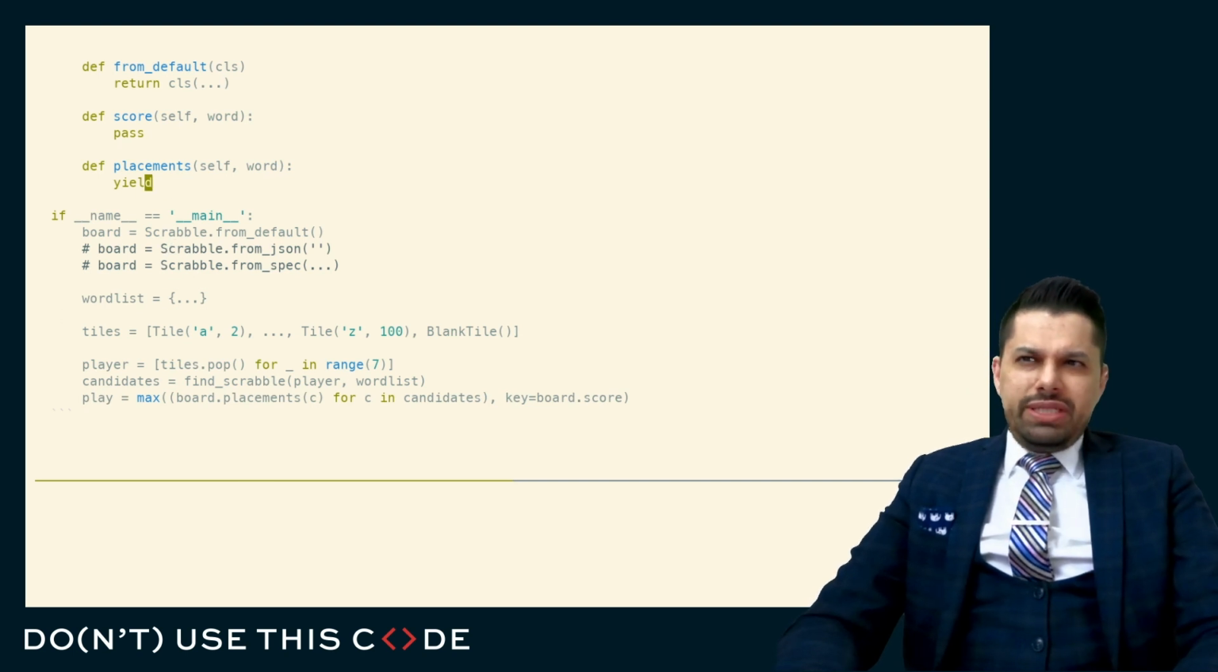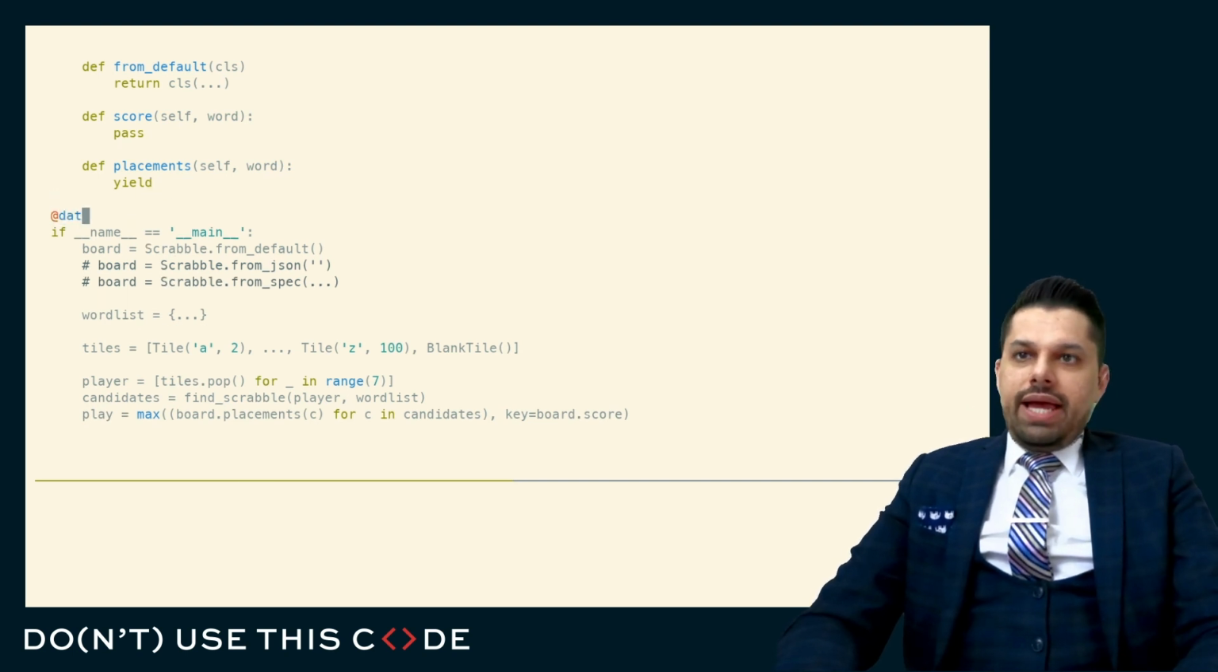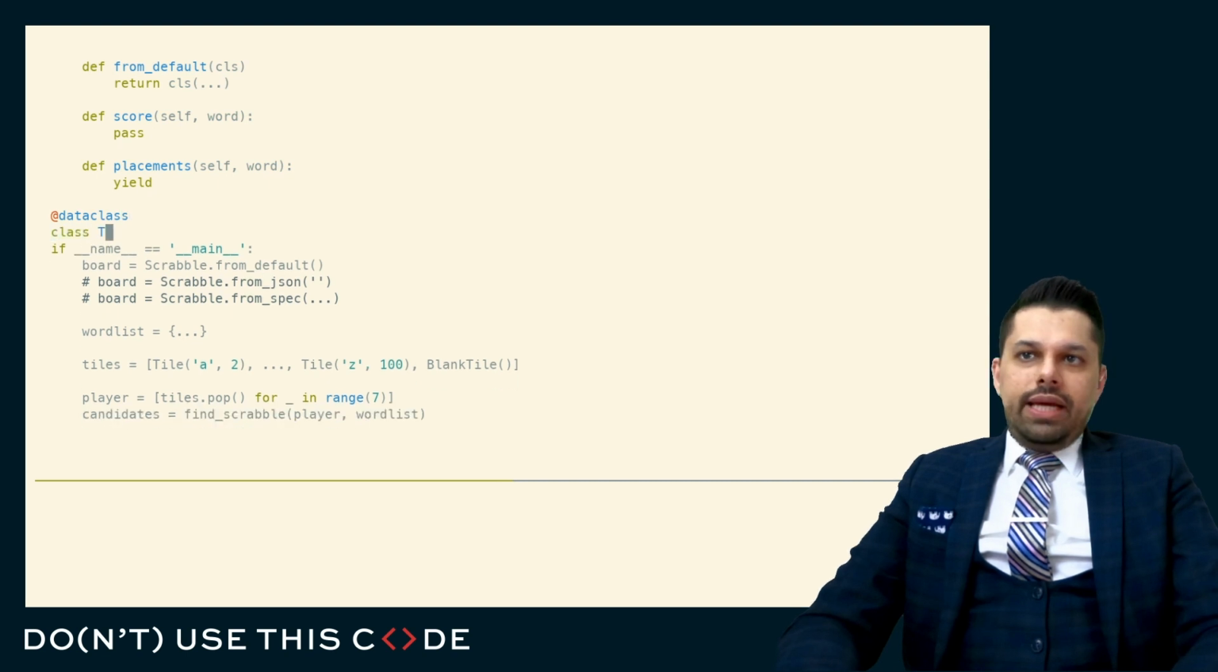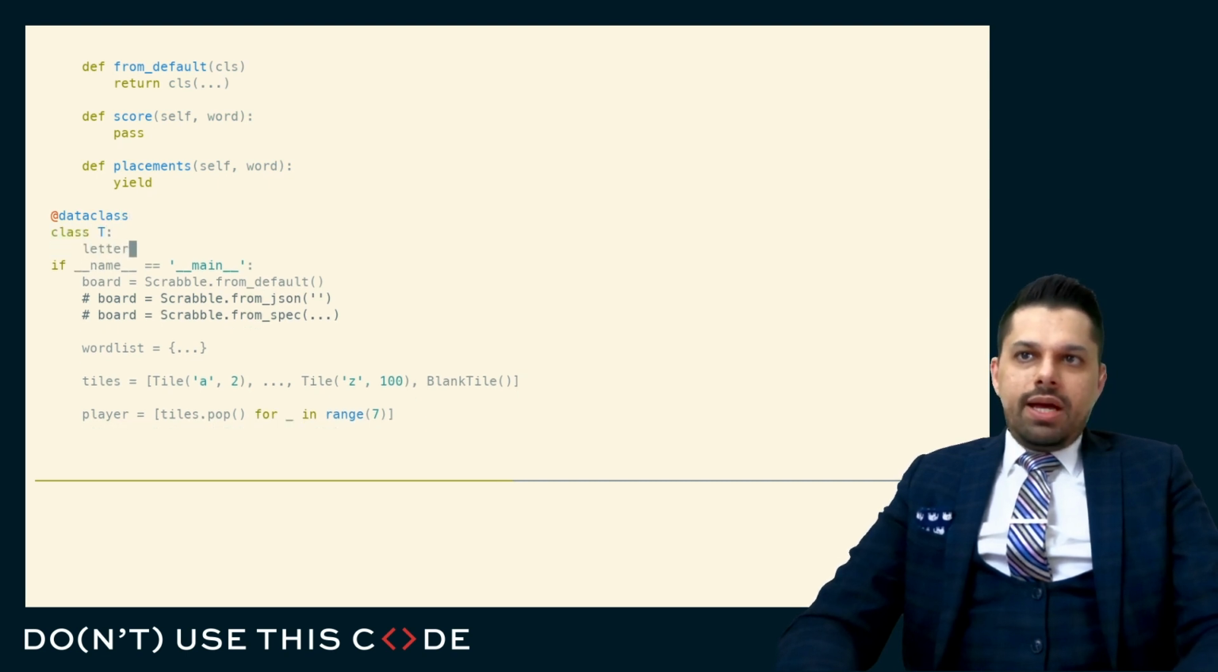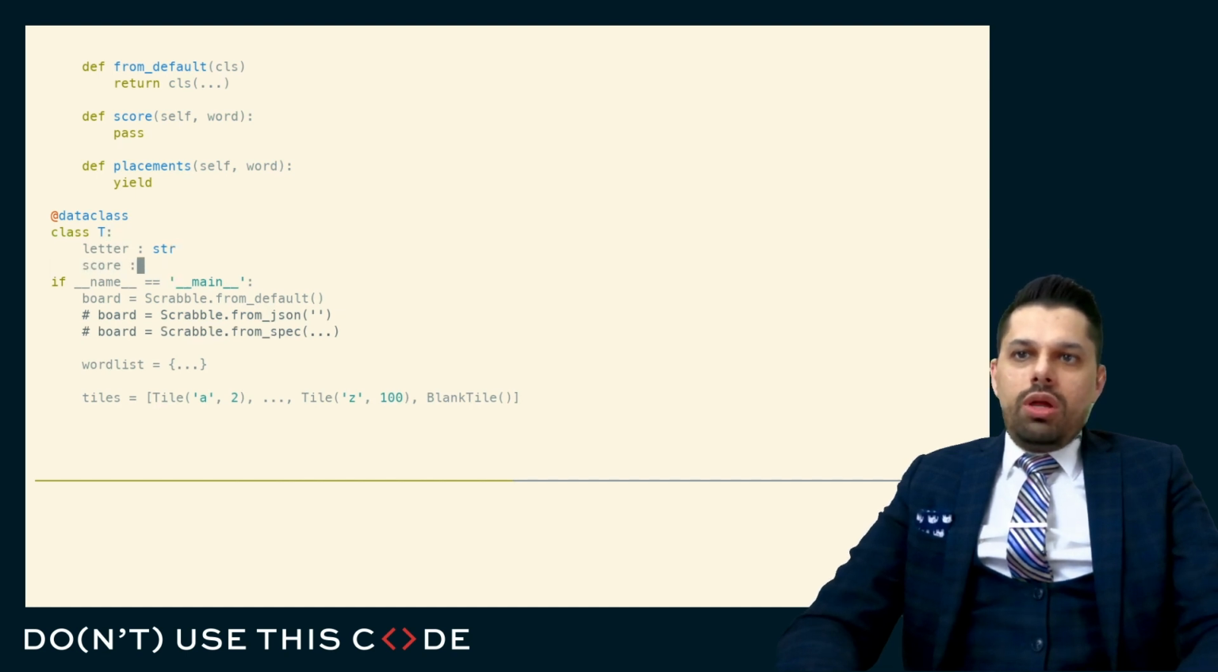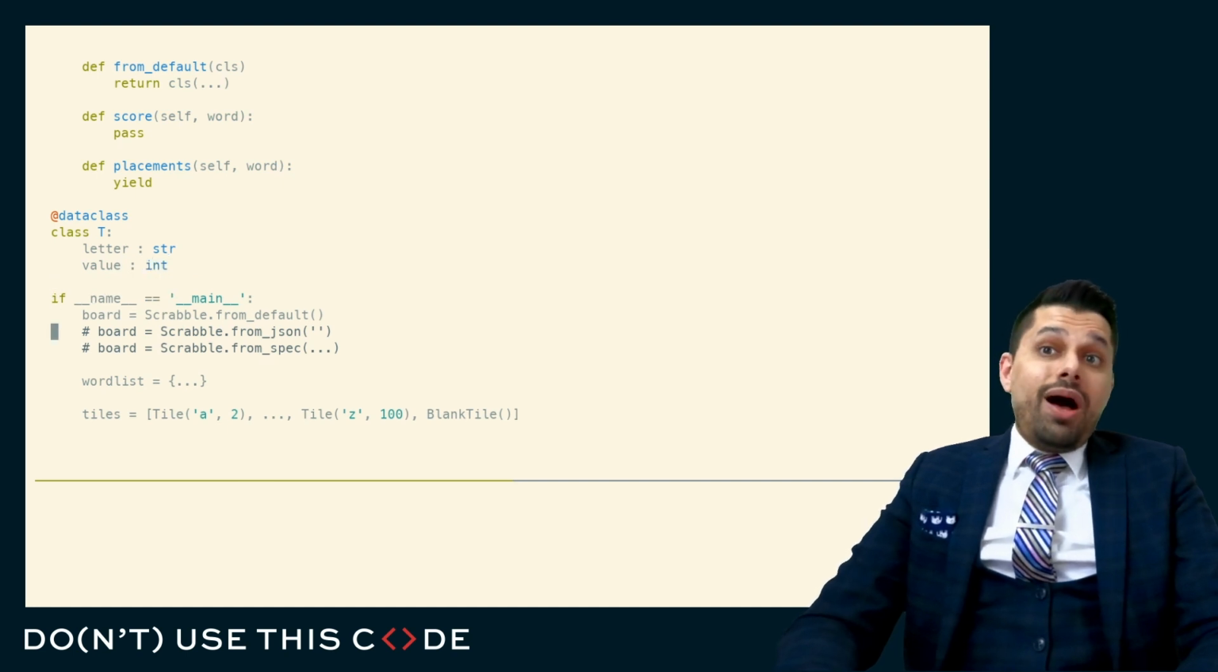Clearly, our tile is pretty simple. That's just some data class that has some letter, which is some single-character string, and maybe some score or some value, because it's not really the overall score. It's the value, which is some integer value, probably, hopefully, some positive integer value.